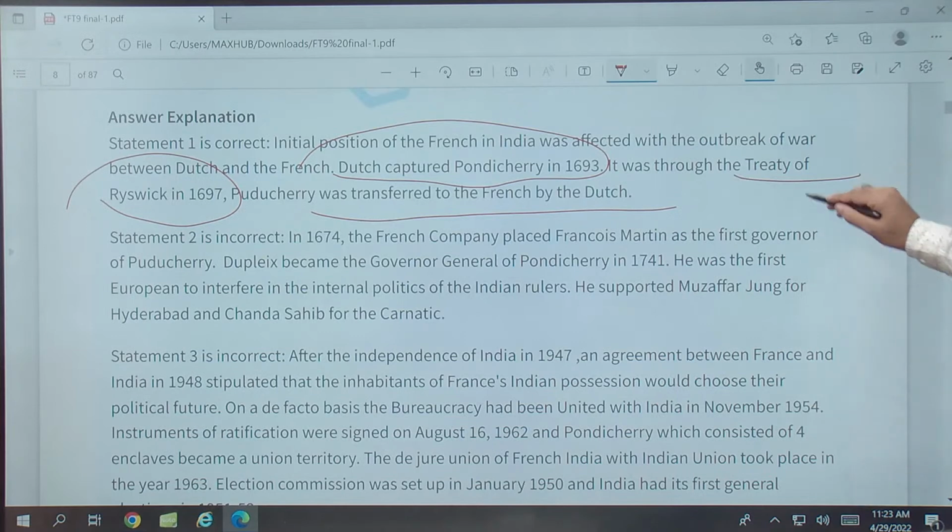That is why the first statement is correct, but the second statement is incorrect.